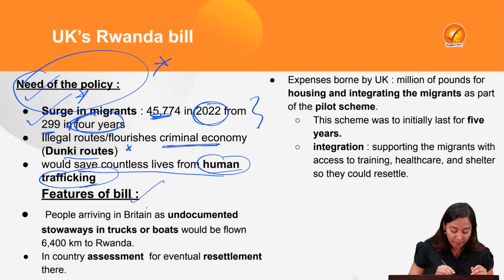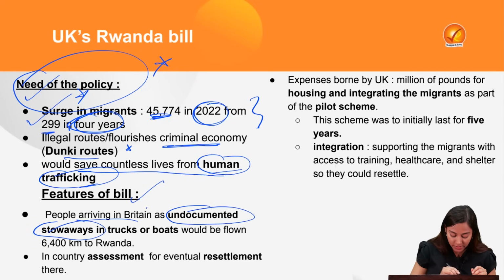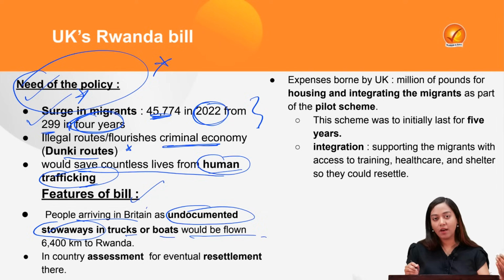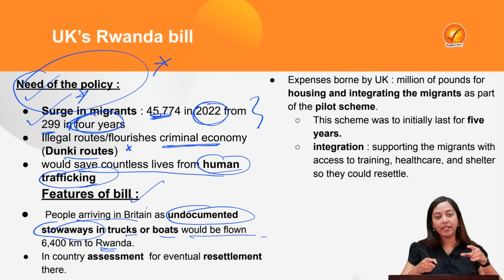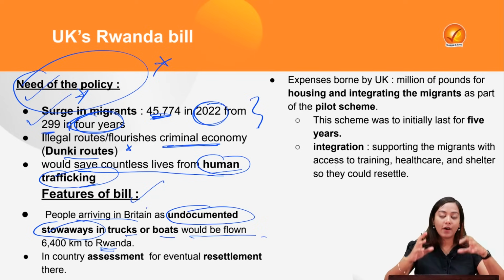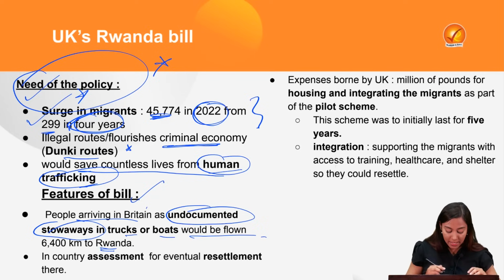What are the features of the bill? People arriving in Britain as undocumented stowaways in trucks or boats would be flown very far away, to the next continent, that is to Rwanda. In that country, they will be assessed, not in the UK. Upon assessment, they will eventually be resettled over there.